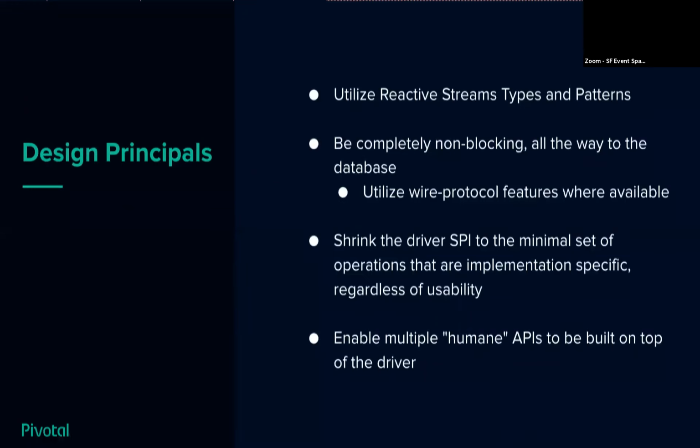The third one, and I think one of the most important things here, is this idea that we want to shrink the driver API down to the minimal set of operations that are implementation specific. And then the key bit here, regardless of usability. This is going to seem really counterintuitive, and we'll take a look at it in a bit more detail. But what we want to do is design an SPI that is actually hard for normal users to use, but is really easy for database vendors to implement. Because what we want to do is enable multiple humane APIs, something that humans can use a lot, on top of that same API.